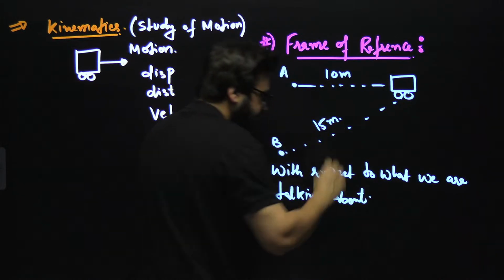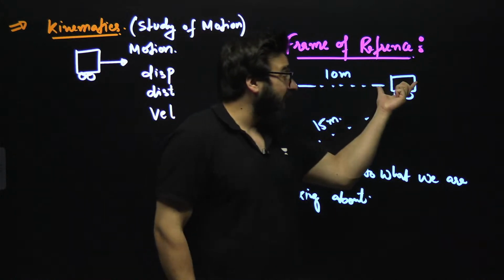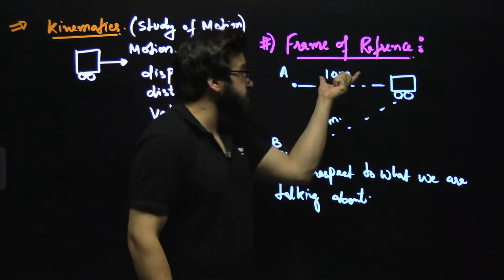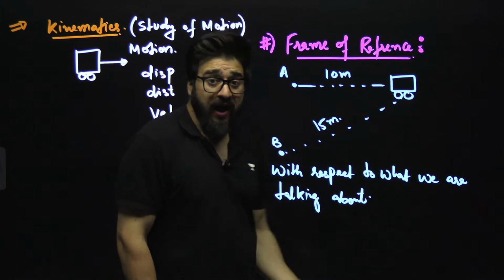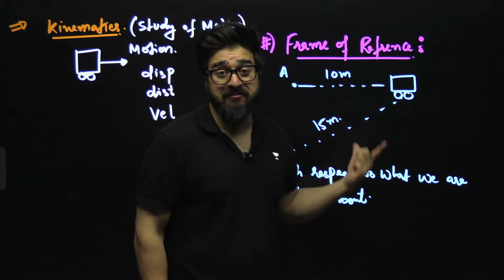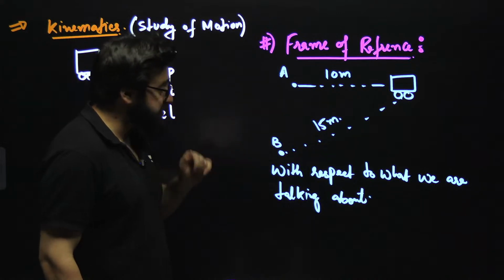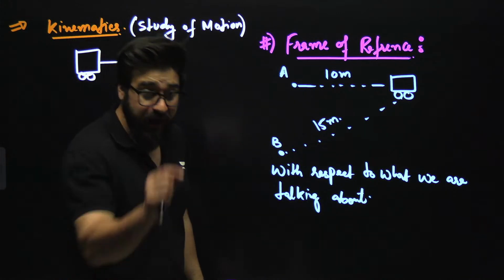Like here, with respect to this point A, the car is at 10 meters. The displacement of the car is 10 meters. With respect to point B, the displacement of the car is 15 meters. So here this is the frame of reference, and in this case this is the frame of reference. I hope this is clear.